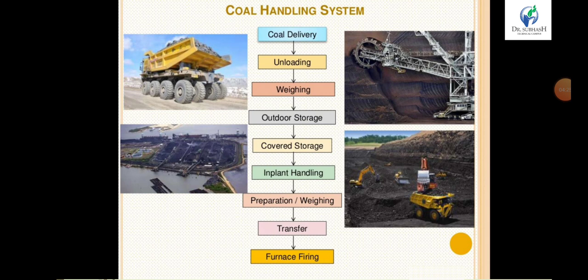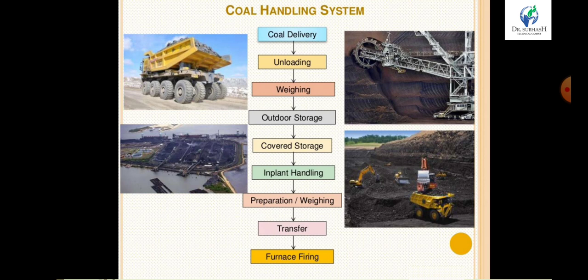Coal handling system. There are two types of coal handling system, out-plant coal handling and in-plant coal handling. In-plant coal handling means handling after the coal reaches the power plant. For easy, smooth, rapid operation, mechanical handling is used for in-plant handling of coal. In-plant handling begins from the coal delivery and ends with firing coal in the furnace. So the whole process from coal delivery by train to firing in the boiler is the process of in-plant coal handling.